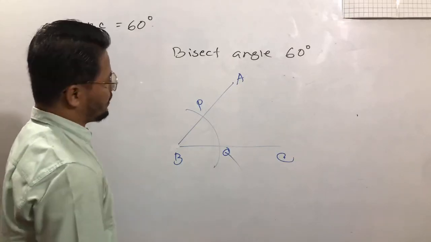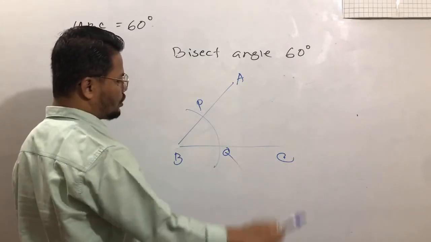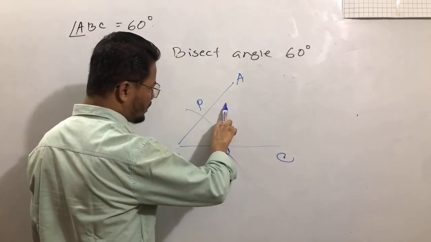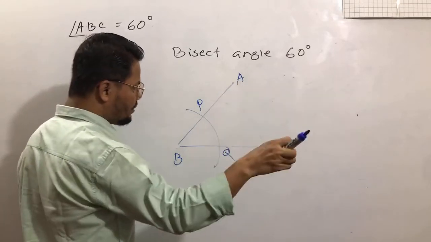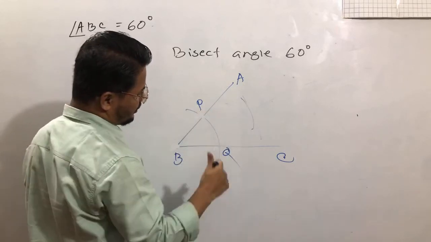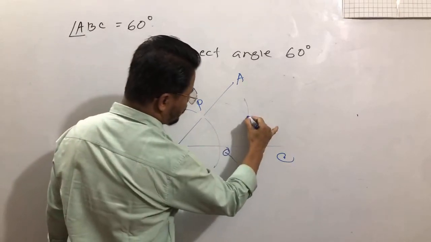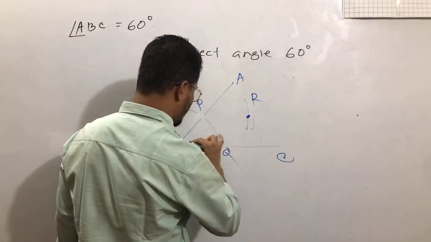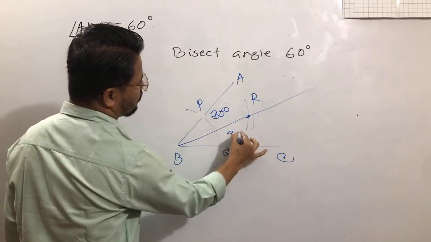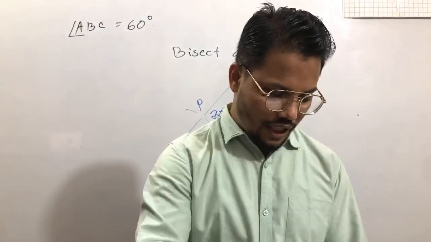Step 1. Placing the pointer at B, taking any suitable radius, draw an arc PQ inside the angle ABC. Now taking a radius greater than half of PQ, placing the pointer at P, draw another arc inside the angle. With the same radius, placing the pointer at Q, draw another arc. Sorry, I have drawn a mistake here. We think it's like this. These two arcs intersect each other. Now join the line. So basically this will be the 30-degree angle. So dear students, step by step you have to write.